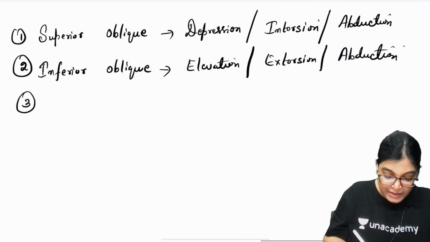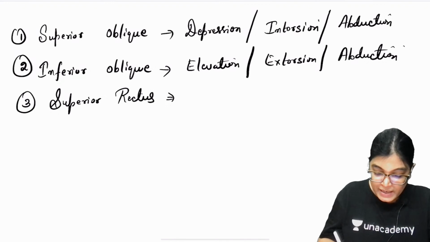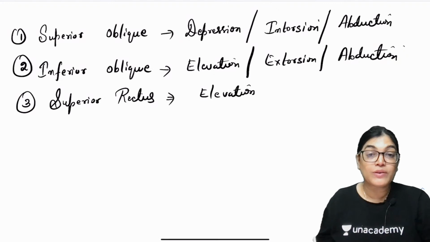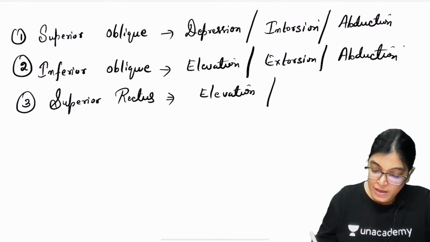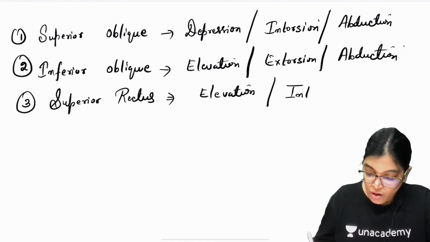Now, coming to the recti muscles, the superior rectus muscle. When I am talking about the superior rectus muscle, it will cause elevation according to its name. Other than that, it will cause intorsion.